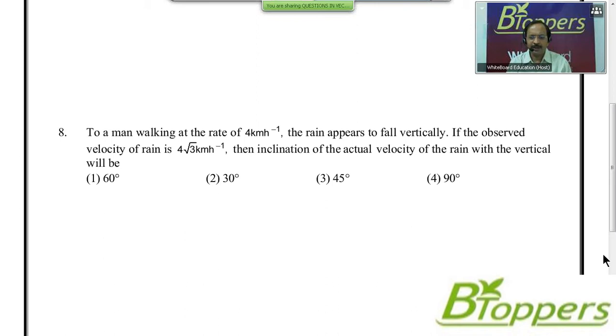Four options are given. First option 60 degrees. Second option 30 degrees. Third option 45 degrees. Fourth option 90 degrees. Come on, try this question first. In case you need more time to try the problem, you can take a pause and try. Come on, look at the next question.